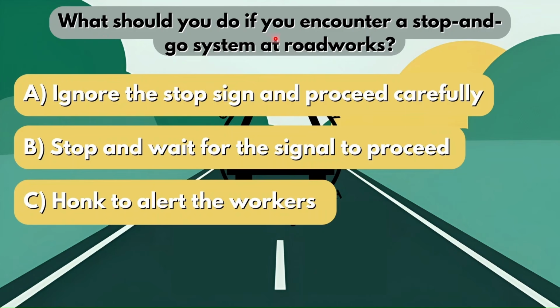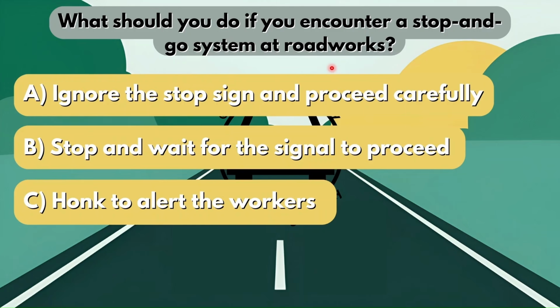What should you do if you encounter a stop and go system at roadworks? Now, let's say there's repairs happening to a road, or there's construction taking place and that's going to affect the flow of traffic. There's going to be a system that's known as a stop and go. And that's sort of a contraption in which a person will stand next to that and they're going to flip a road sign, and on one side of the road sign it will say go, and on the other side it will say stop.